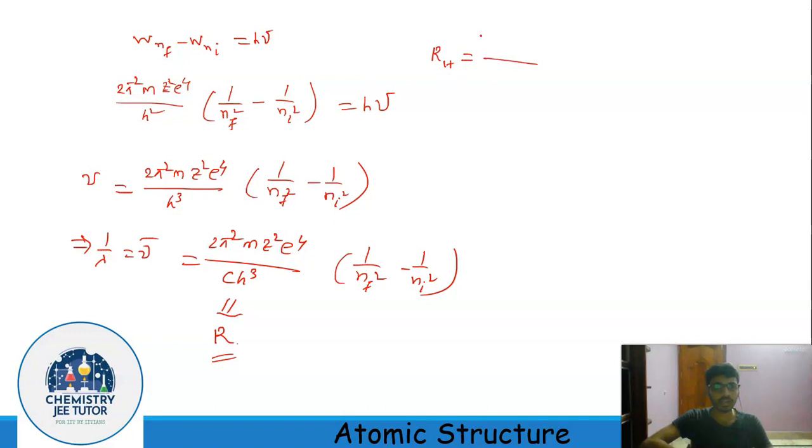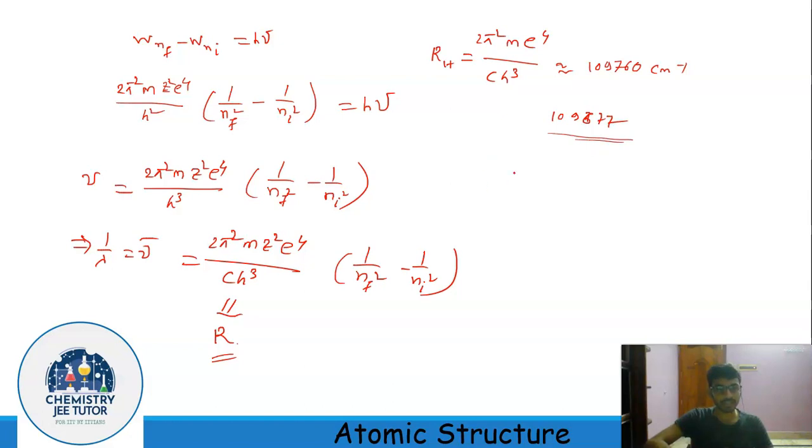So RH is equal to 2 pi square m e to the power 4 by c h cube. And if we put the values of the constants, we will get 109,760 centimeter inverse, which is close to the experimental value, which is 109,677. So this is the great success of Bohr.